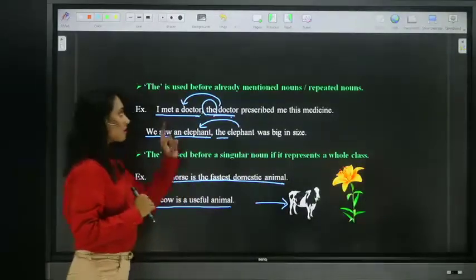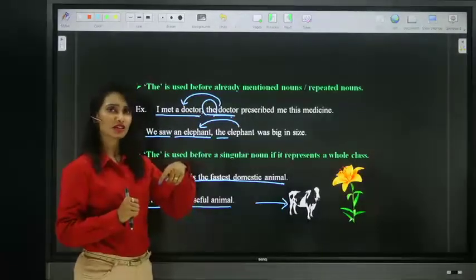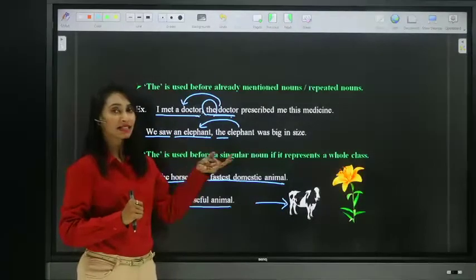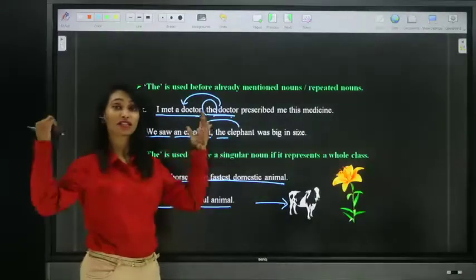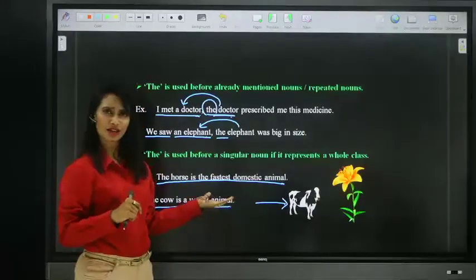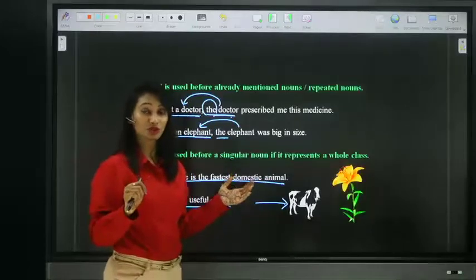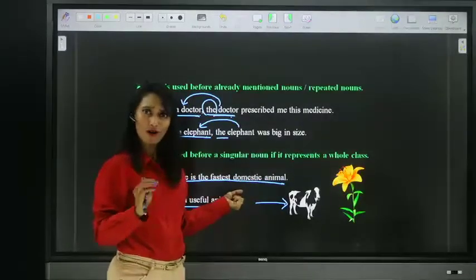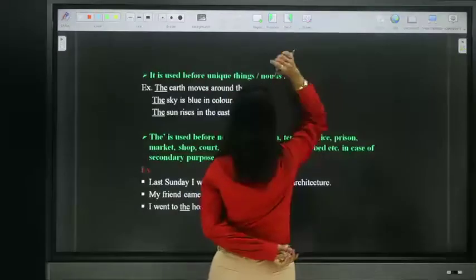So remember, the first usage is that article the is used before already mentioned nouns when we repeat. Second, we use it before a singular noun to represent a whole class or kind. In this case, we can also use article a. Both are possible. There is no problem using either article a or the. Now let's move on to the third usage.